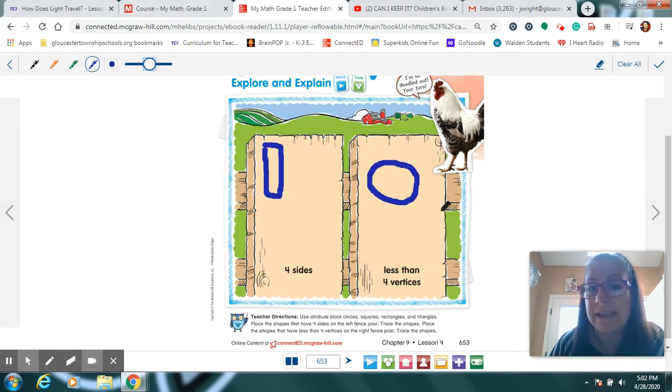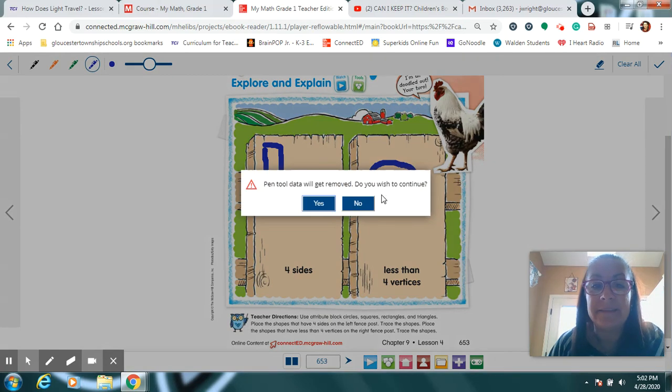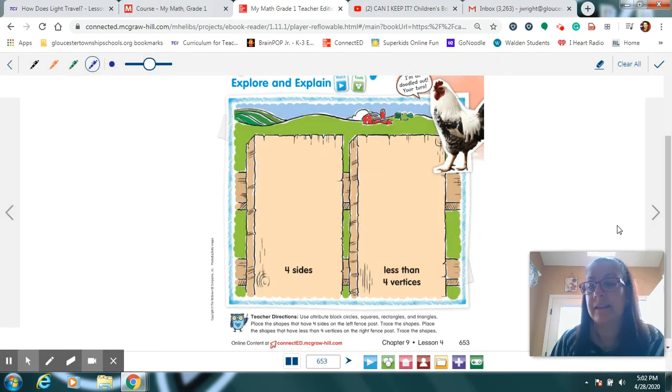Now, why did I put this one over here? Because it has what we need to go on this side of the fence: 4 sides. 1, 2, 3, 4. And the bottom of the can is a circle, isn't it? So it doesn't have any vertices or sides. It has to go over here, doesn't it? Okay? So, find some things that you can trace and decide where they should go.